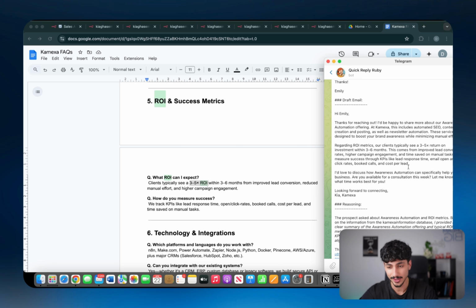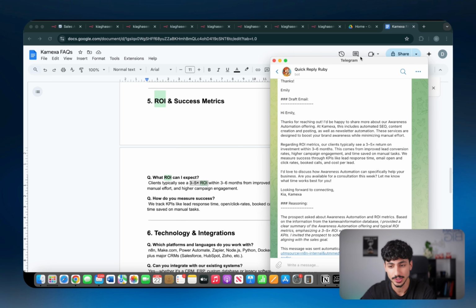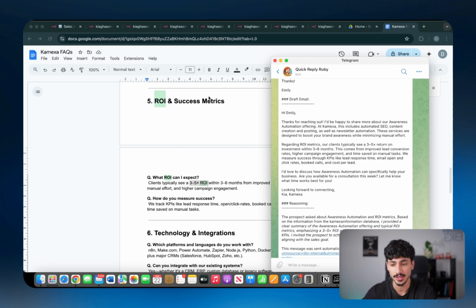So as you guys can clearly tell, this is extremely powerful. You can literally put all of your company's information inside a Google Drive folder, inside a couple of Google Docs, give Quick Reply Ruby access to those documents, and now every time someone sends a sales inquiry, she knows everything about your company and can act like an actual trained salesperson.